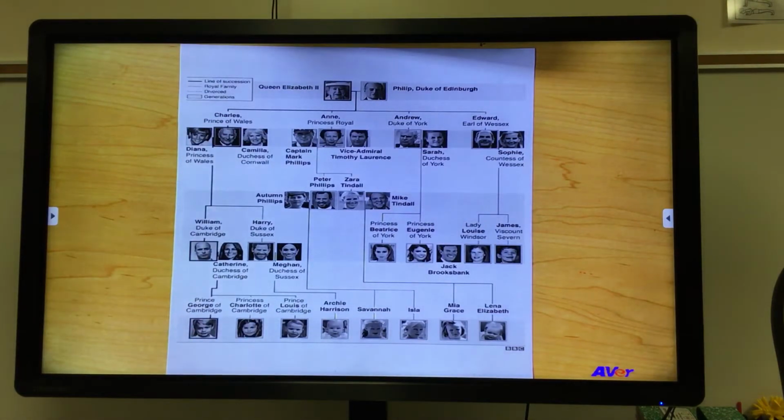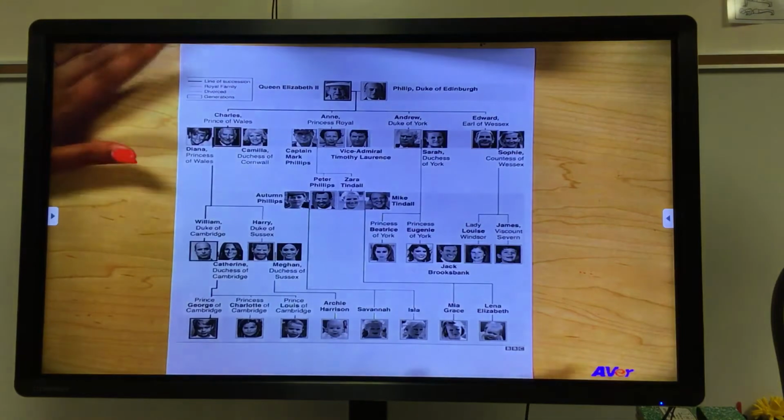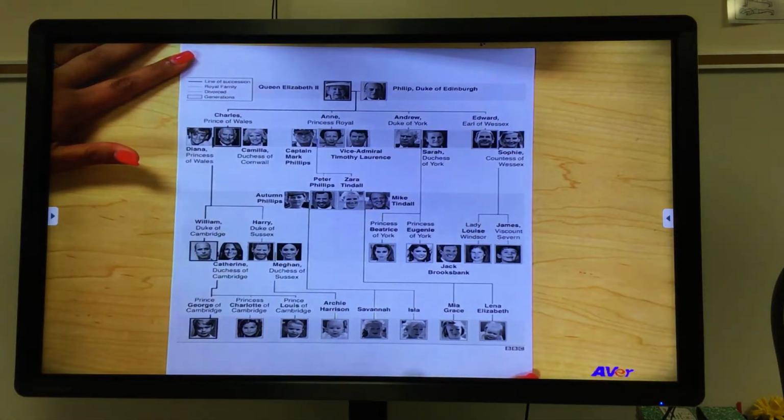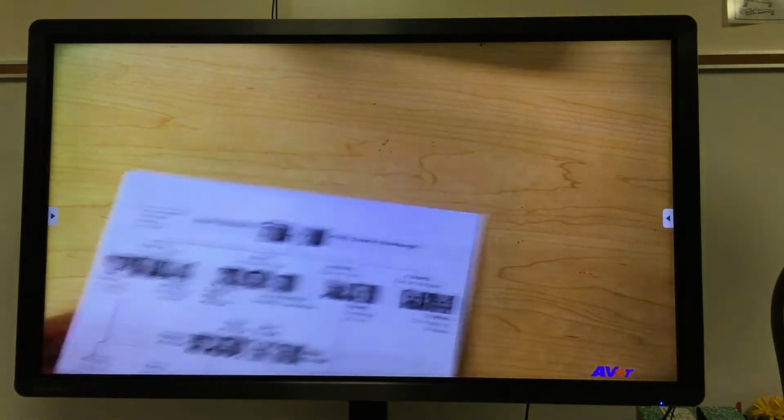Family trees, I'm sure if your families have ever been interested in Ancestry.com or DNA tests, which is really big right now, a lot of people like to know where they came from. This is how we organize our family history. So we're going to do something very similar to that today.